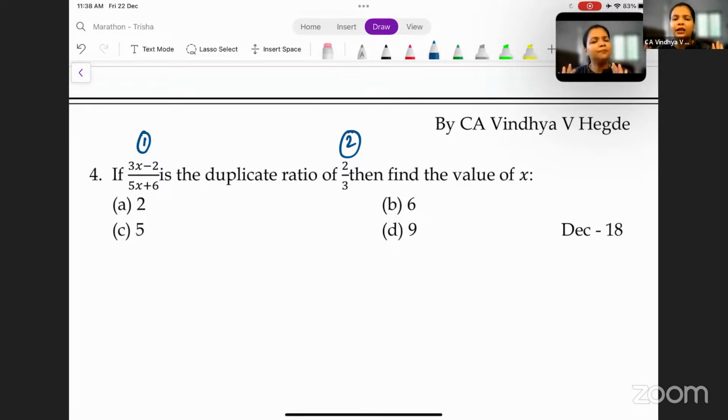Okay. Simply tell me, if we have to square, since duplicate means square, correct? Which one should we square, the first ratio or the second ratio?